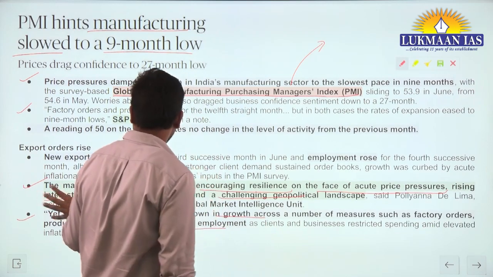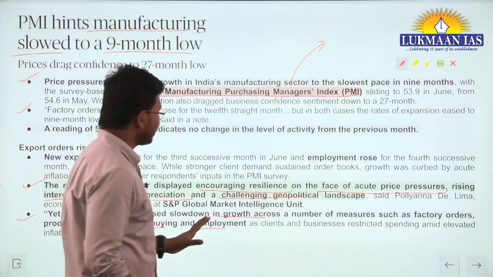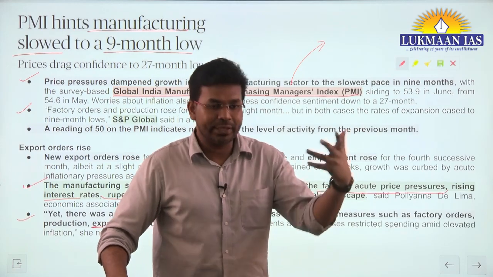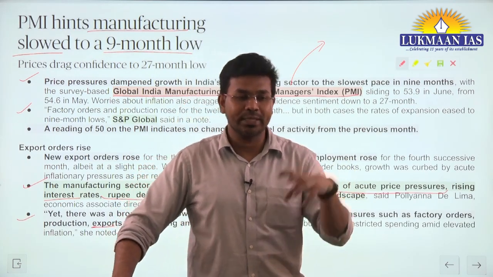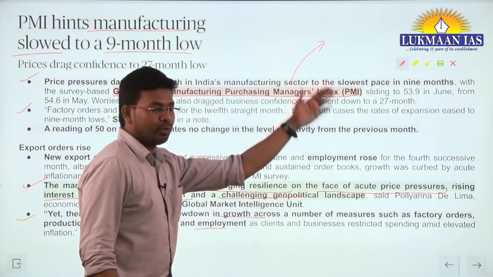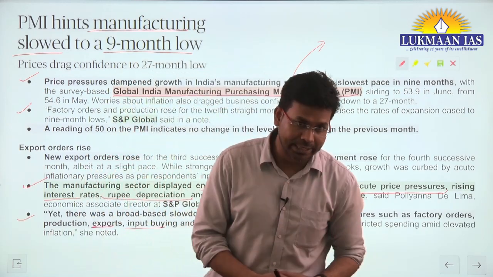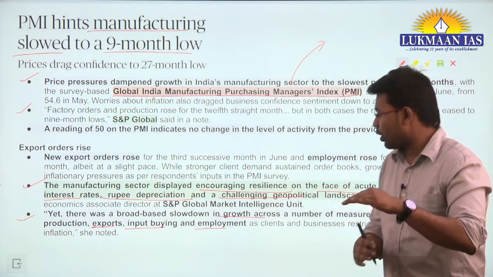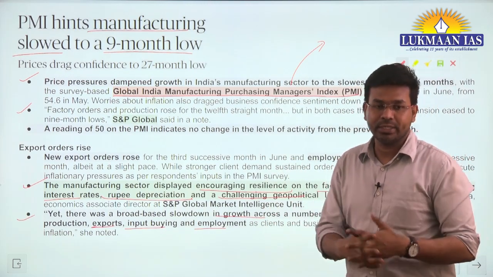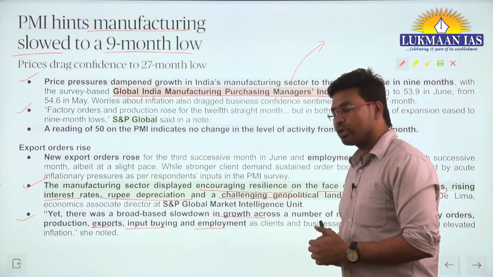So here they are saying that there are many areas in the manufacturing sector itself where we have seen a slowdown. What are those areas? The orders placed in factories for manufacturing have gone down. The production volume has also gone down.